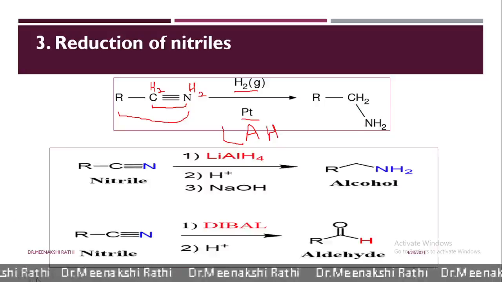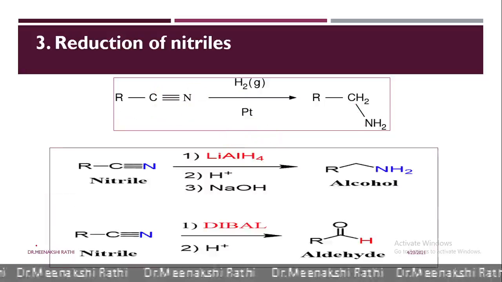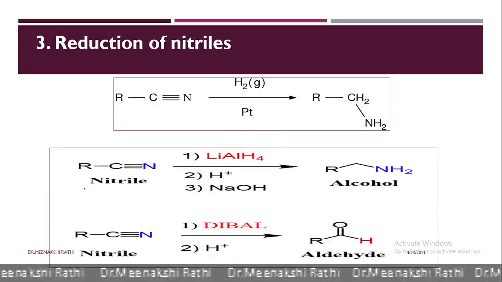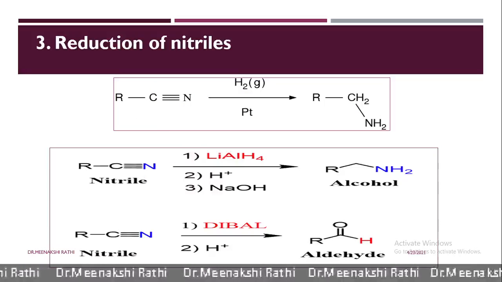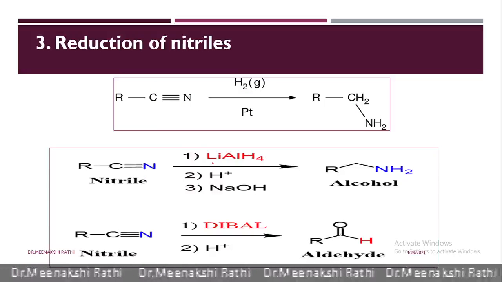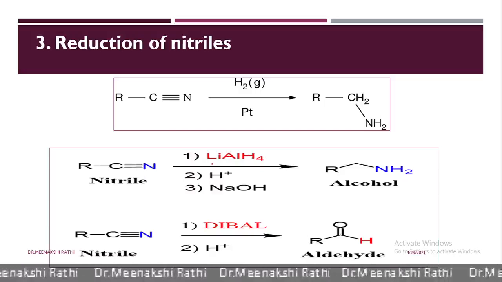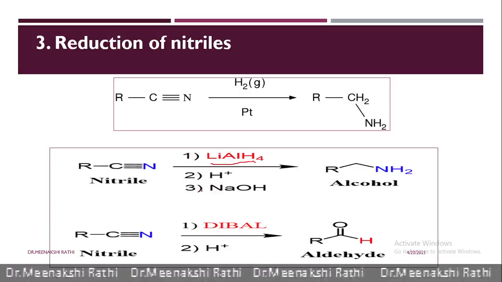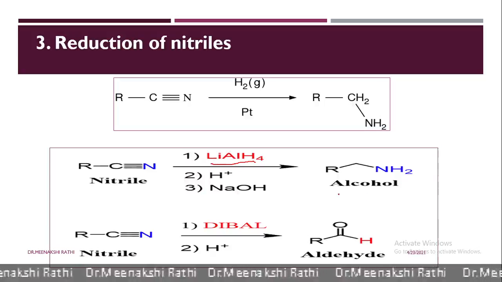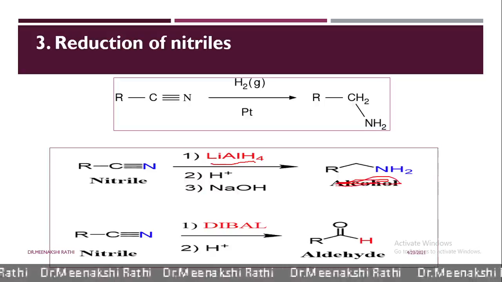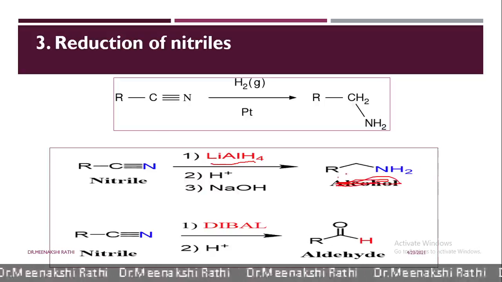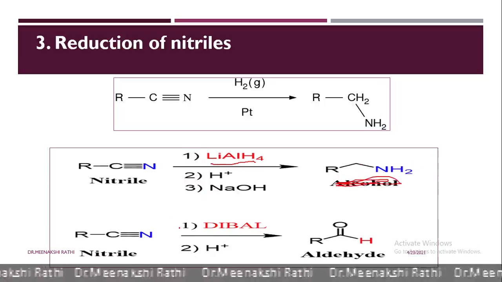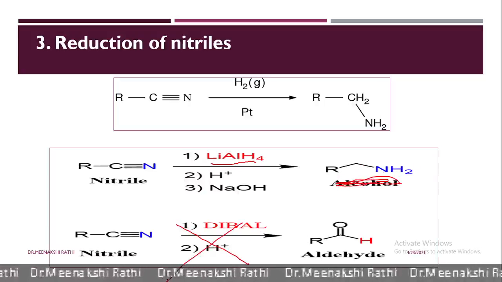Some more examples of the reduction of cyanides or nitriles. RCN, when it is reduced in presence of lithium aluminium hydride, gets converted into the primary amine RCH2NH2. This reaction we are not discussing right now.